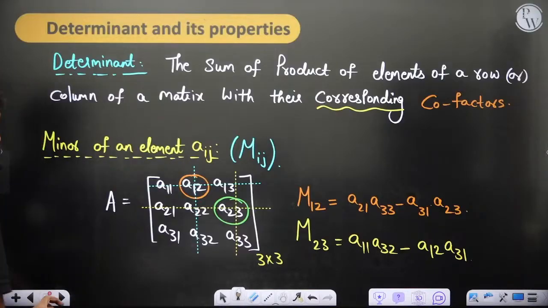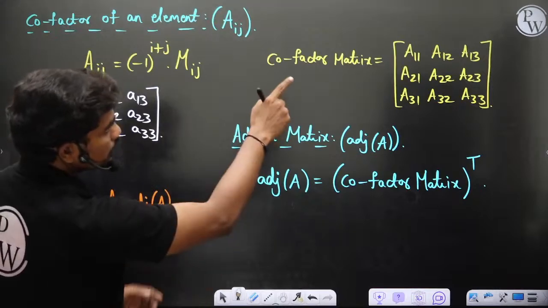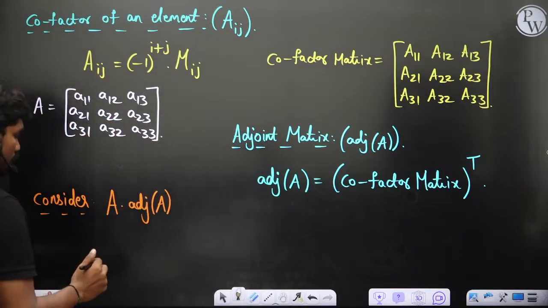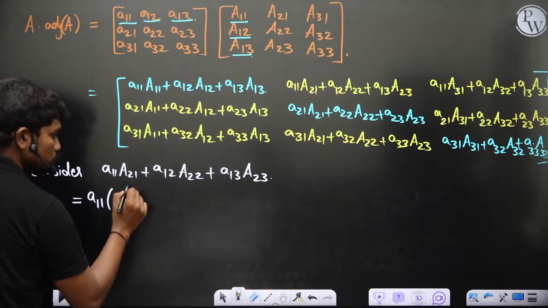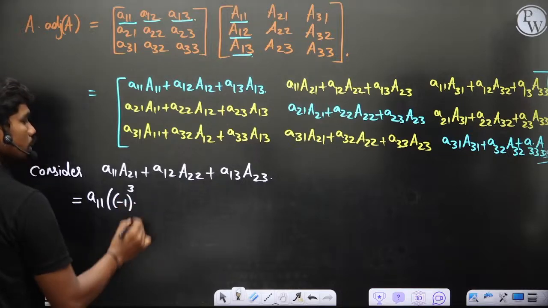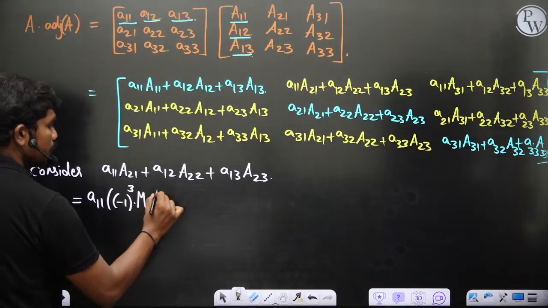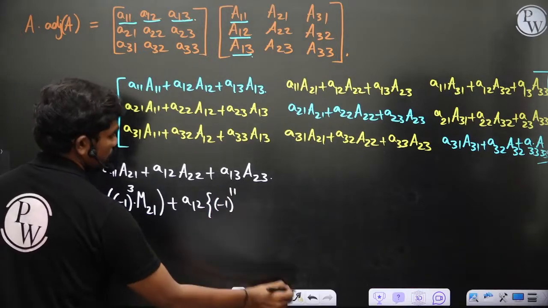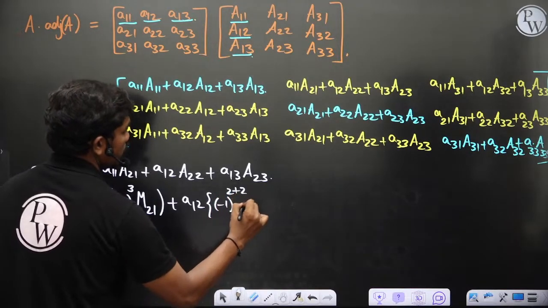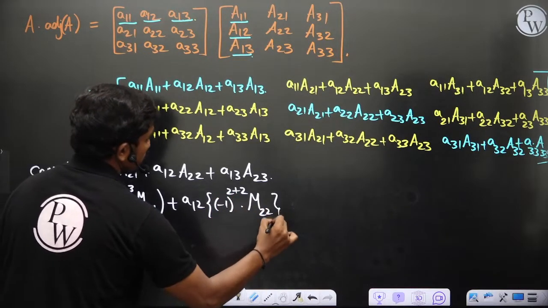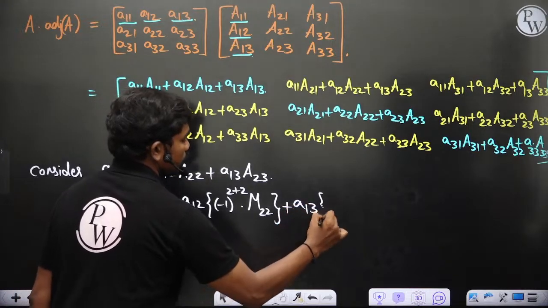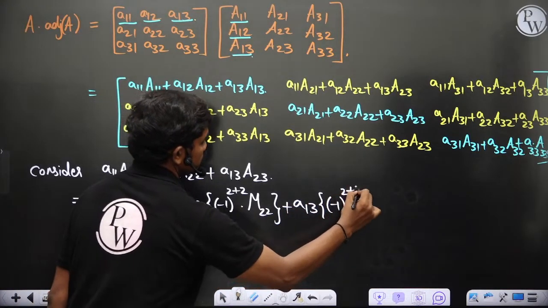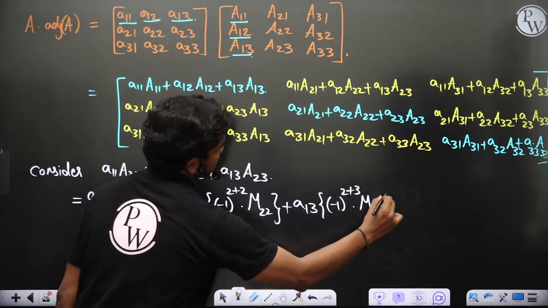Capital A21 is nothing but the cofactor of the element, so minus 1 whole power 2 plus 1, which is 3, into M21, plus A12 into minus 1 whole power 2 plus 2 into M22, plus A13 into minus 1 whole power 2 plus 3 into M23. This is what you get.